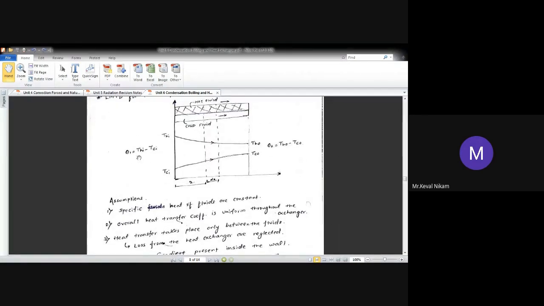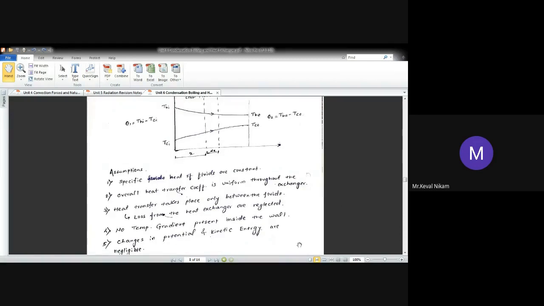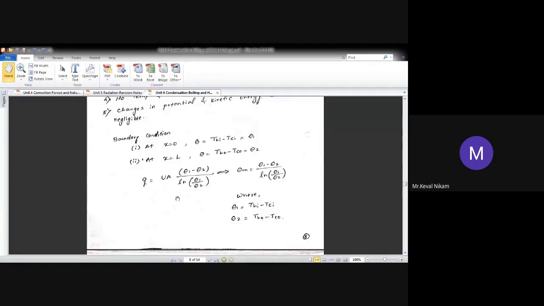At x equal to 0, theta equal to theta 1, that is equal to thi minus tci. At x equal to L, the length of the tube, theta will be equal to theta 2, that will be equal to tho minus tco. ठीक है, when we consider this boundary condition, we get finally Q equal to UA (theta 1 minus theta 2) divided by ln of theta 1 by theta 2, while this term is nothing but equal to your log mean temperature difference, that is theta m.